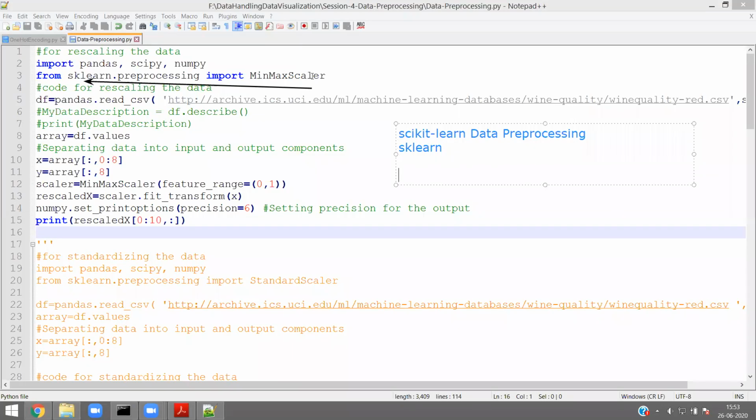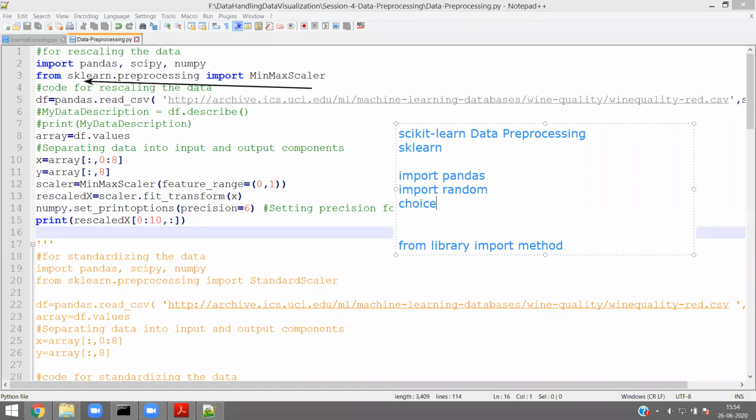Now, I want to explain something. Till now, we used the words import pandas, import random. Not only import, there is another concept called from library import method. You know what import random is, right? Inside random, we have choice, randint, and uniform.